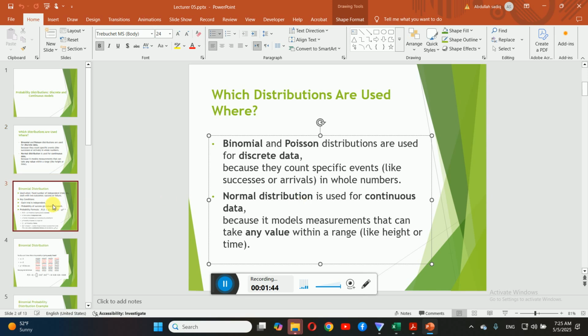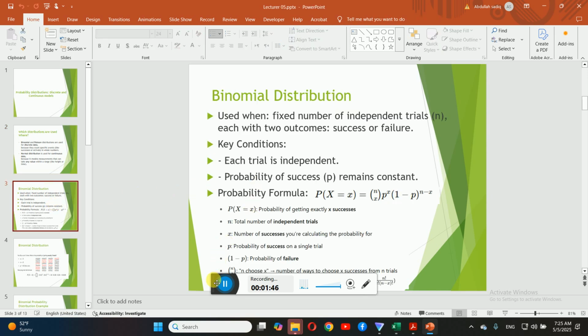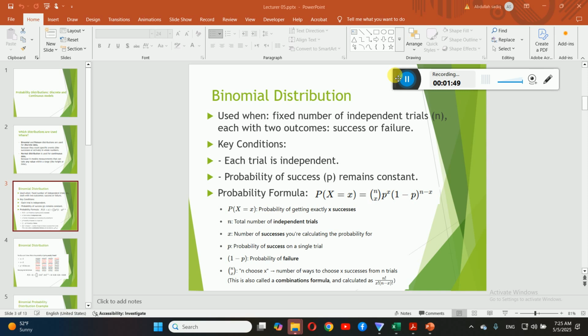Okay, first I'm explaining what is binomial distribution, dear student. In binomial distributions, when you have independent number of trials, like n, and you are interested to know the probability of either success or failure.